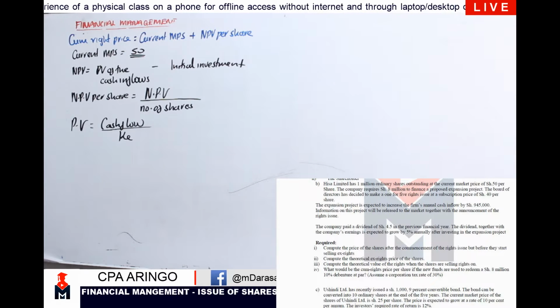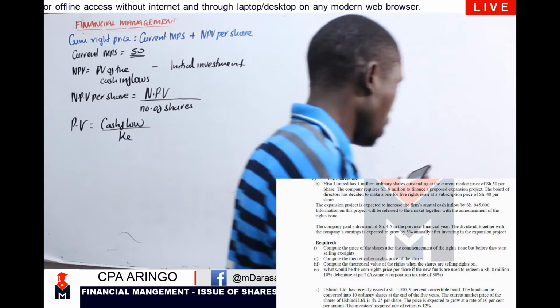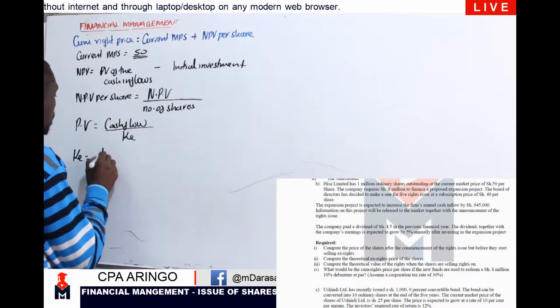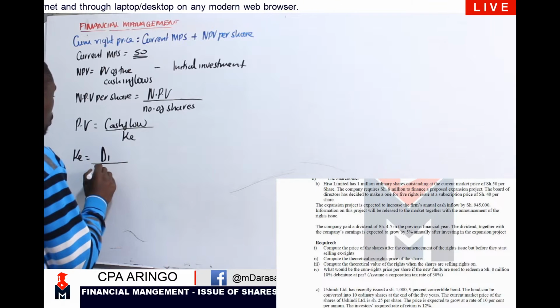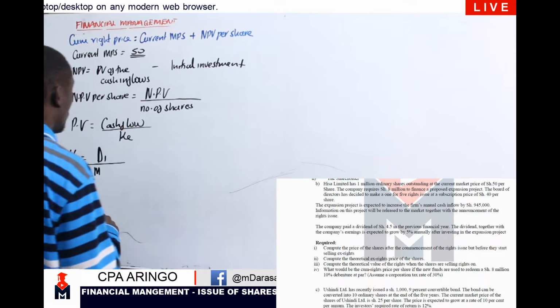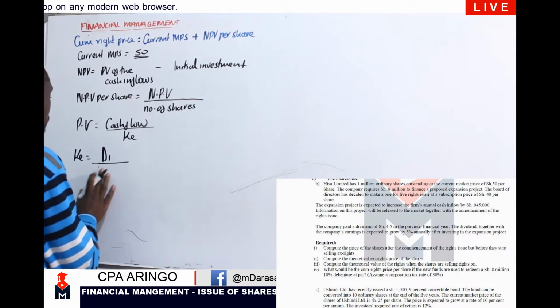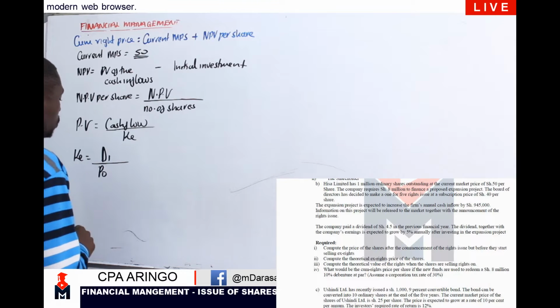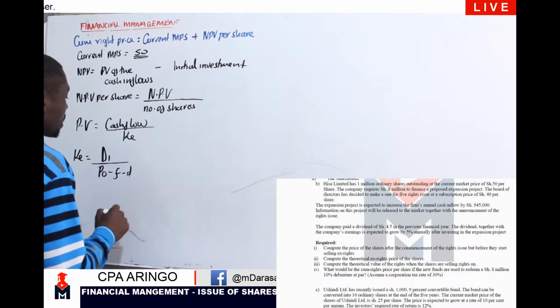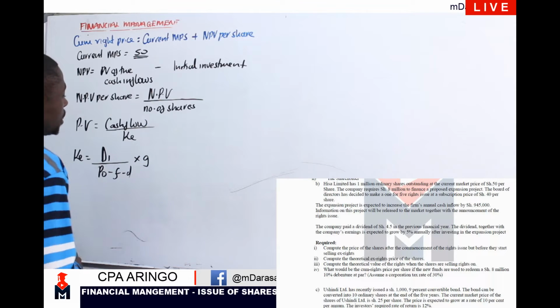The determination of cost of equity is something that should always be at the back of our mind, where we normally tend to talk of KE, taking our D1 over our P0, that is the market value, minus any flotation cost or any discount, plus G.